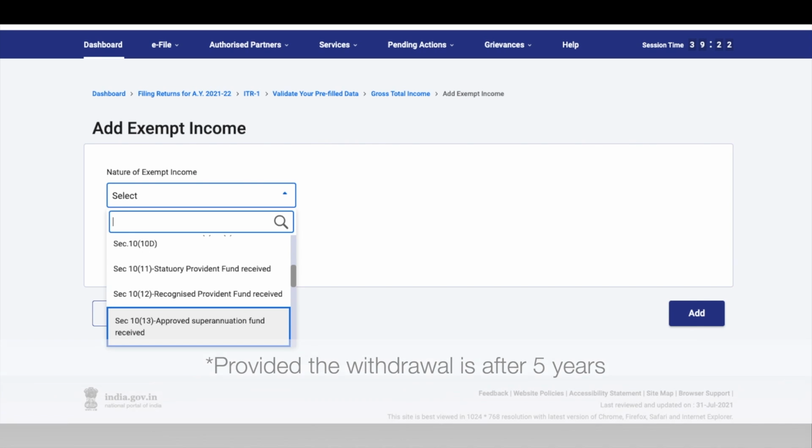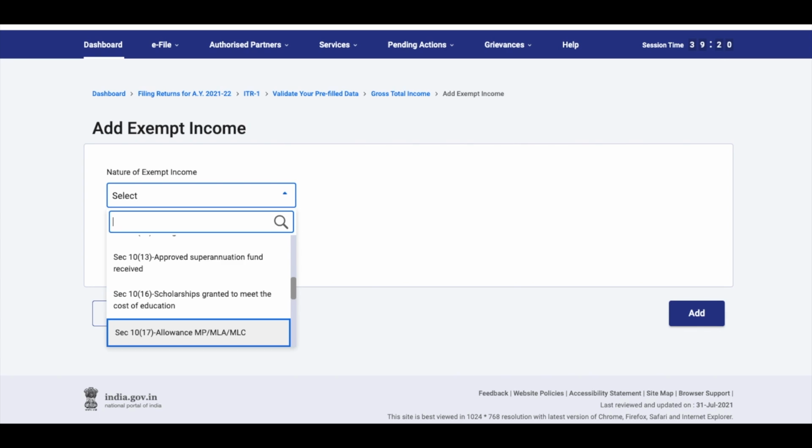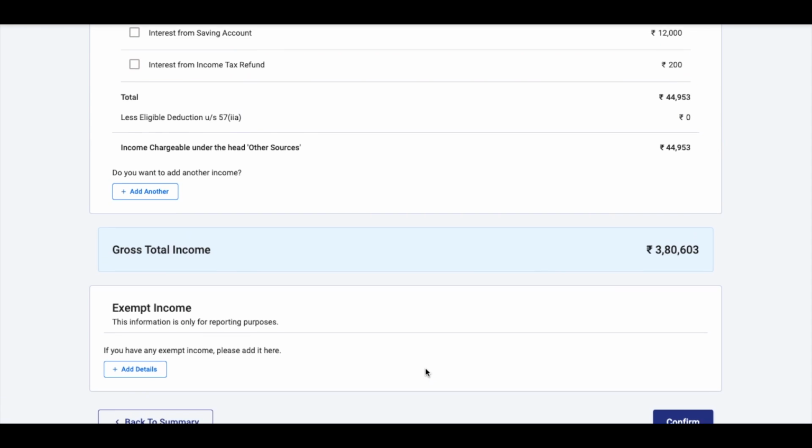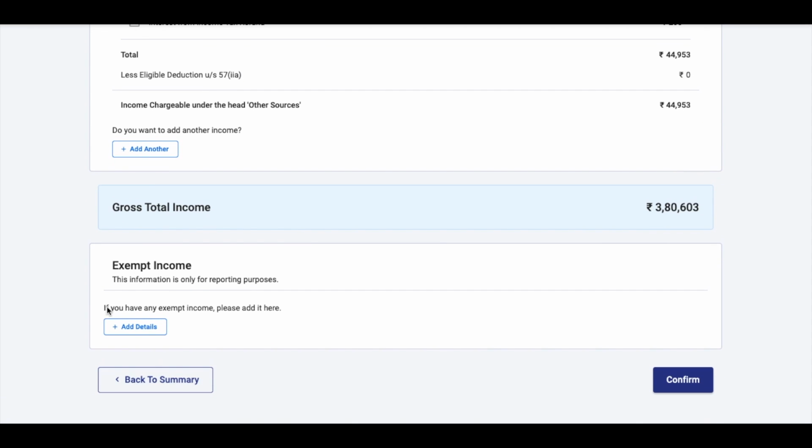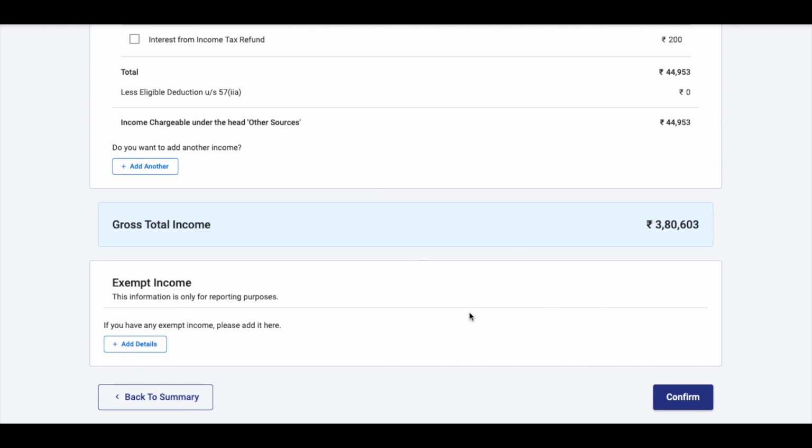So go through the list and see if any of these are applicable to you. And if yes, you can show those respective incomes here. Please note that this exempt income is only for reporting purposes. So you're just going to be reporting, this won't be added to your tax liability. You will just be reporting as it is.